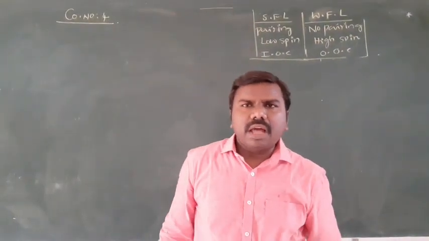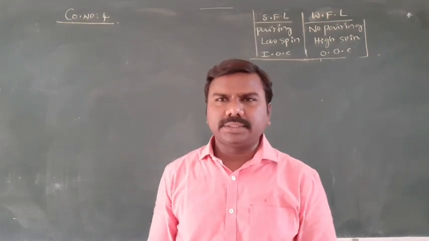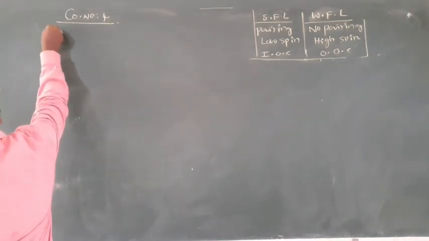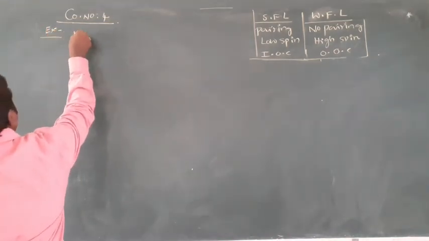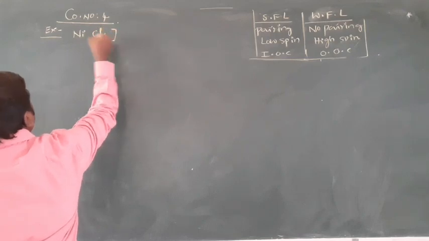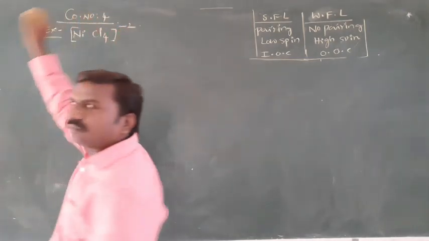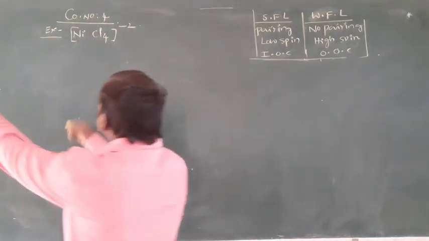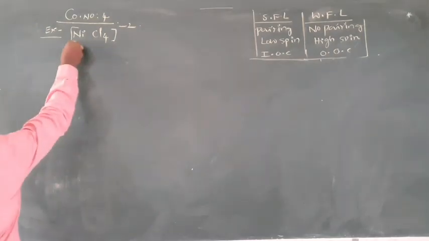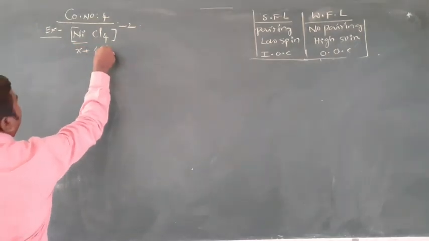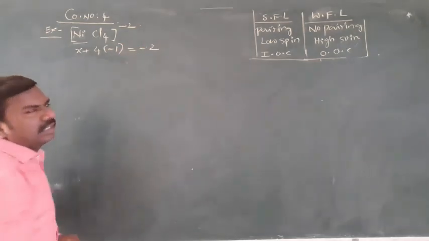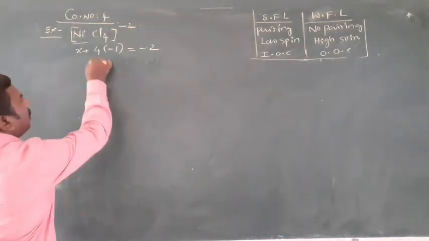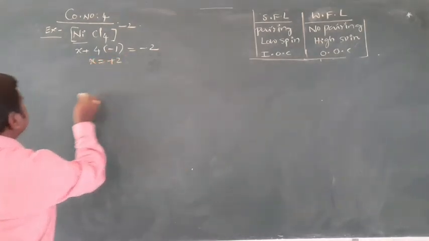Okay students, we'll observe a few tetrahedral complexes. Coordination number 4. Best example is NiCl4 2 minus, tetrachloridonickelate(II). The central atom is nickel, so X plus 4 into chloride minus 1 is equal to minus 2. X minus 4 equal to minus 2, X equal to plus 2.